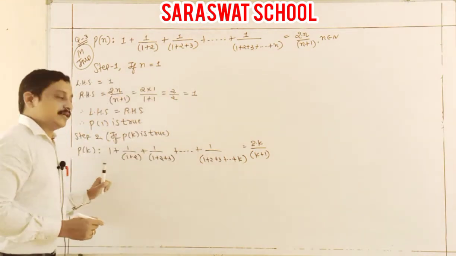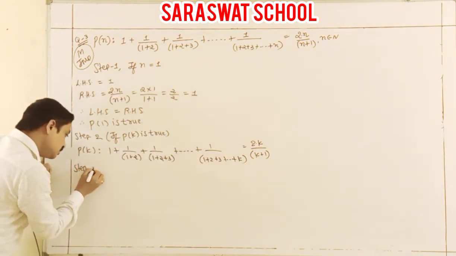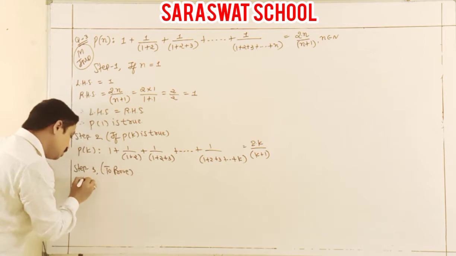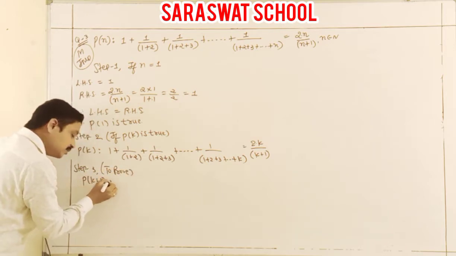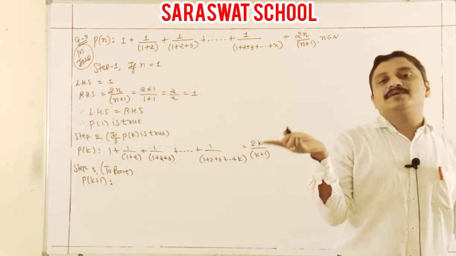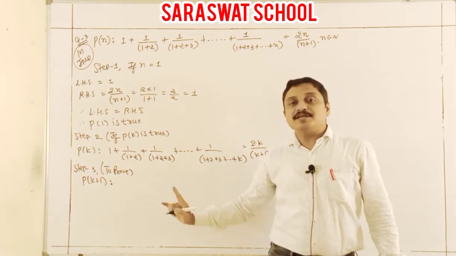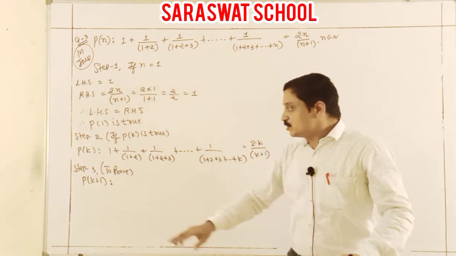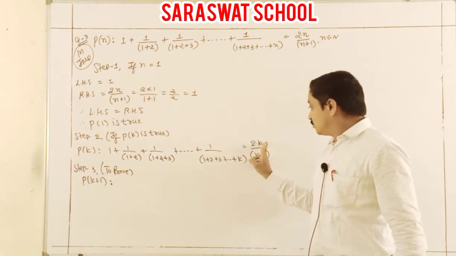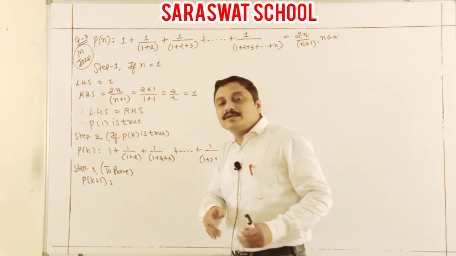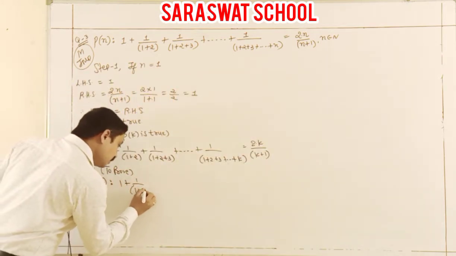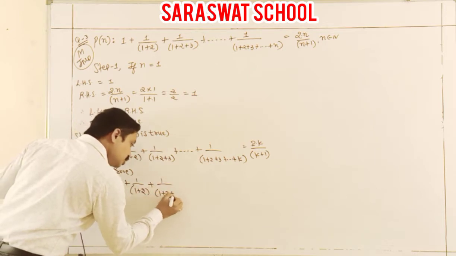That's my step 2. Now, step 3. What is step 3? To prove P of k plus 1. Yes, students, step 2 contains the next step, our step 3, P of k plus 1. It means, in place of k, we write down k plus 1. Here k plus 1, k plus 1 and k plus 1 in place of k. So I just show it. That is the step, continuity.